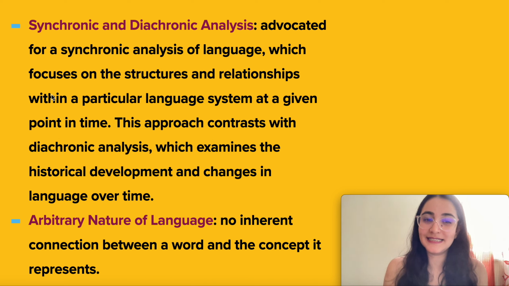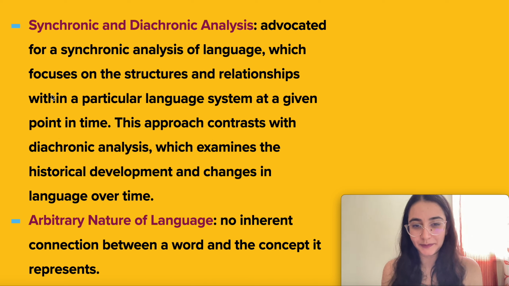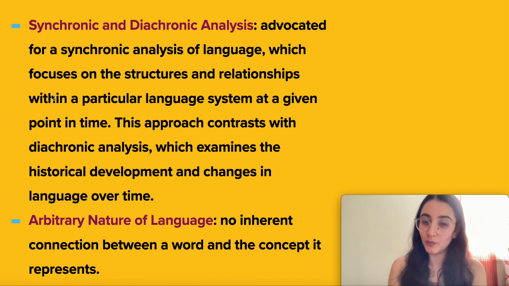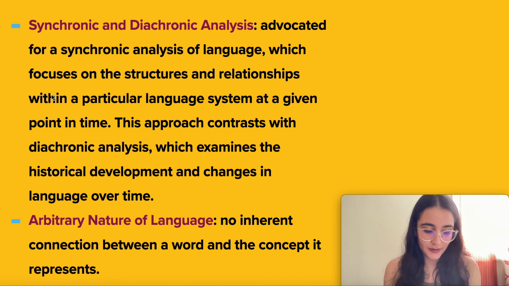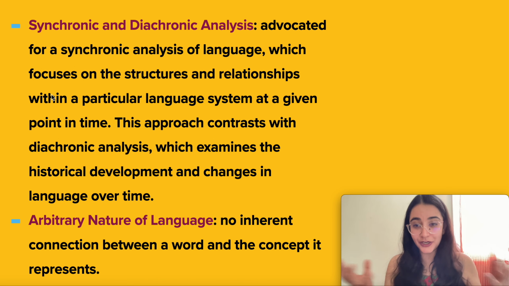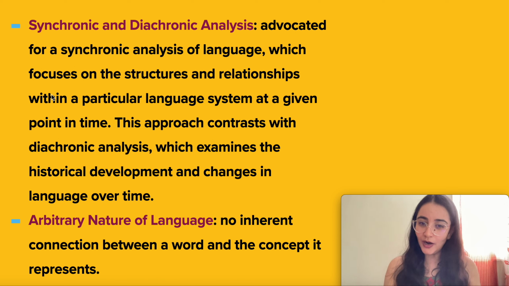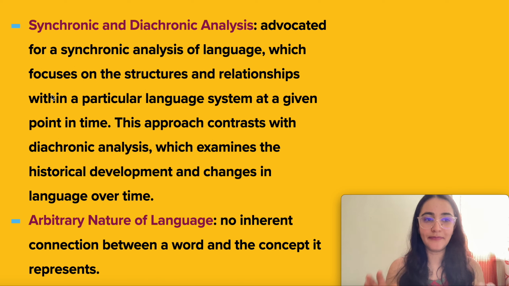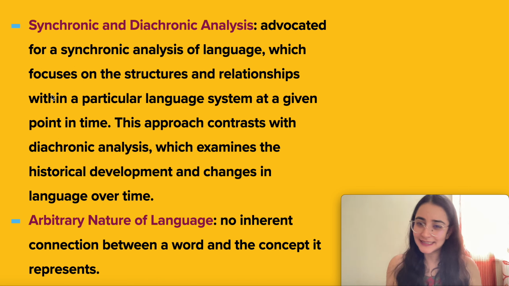The next concept is arbitrary language, arbitrary nature of language. So there is no inherent connection between a word and the concept that it represents, that we just saw. In the third move, when I said that words are not natural, they are created through repeated usage. मतलब जो एक word है और जो उसका meaning है उनमें relationship arbitrary है, मतलब कोई connection नहीं है उनके बीच में एक word और उसके concept में. There is no inherent connection between a word and the concept that it represents. These are the major concepts that are given by Saussure.